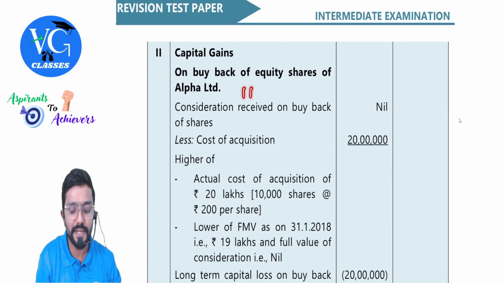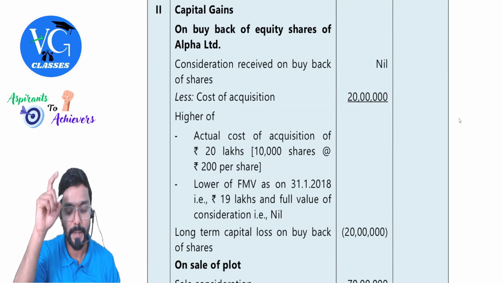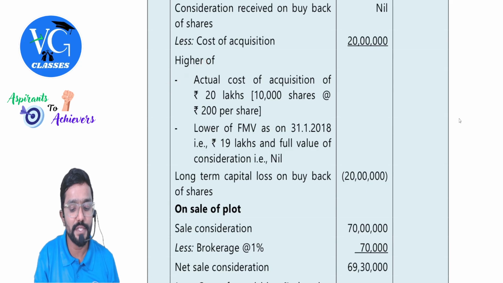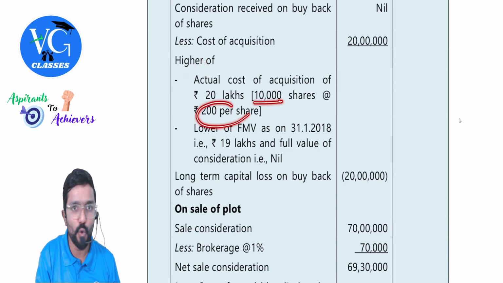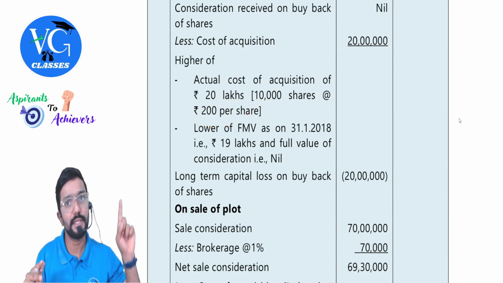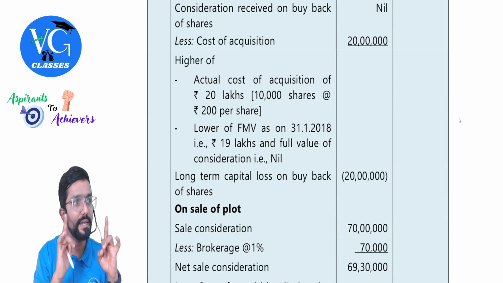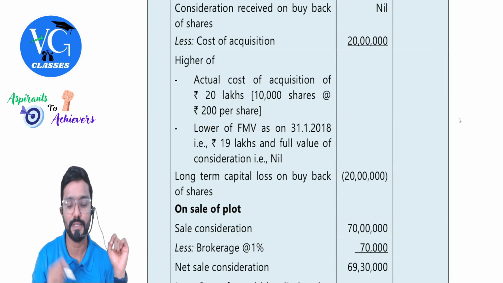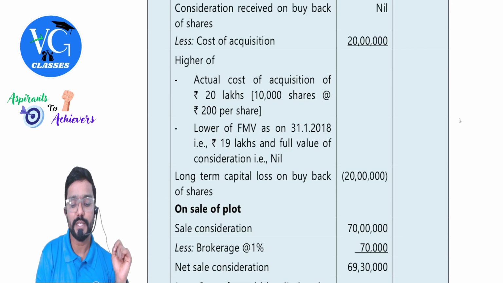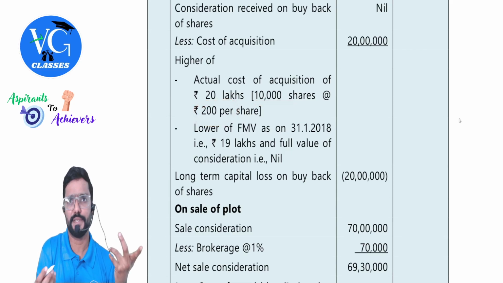Now what is the cost of acquisition? Because this is covered under section 112 here. Important: actual cost of acquisition, which is 10,000 shares into 200. Take only for 10,000 shares. He purchased 20,000, but only 10,000 is bought back. So please do calculation only for 10,000, not for 20,000. So actual cost is 10,000 into 200, purchase price.